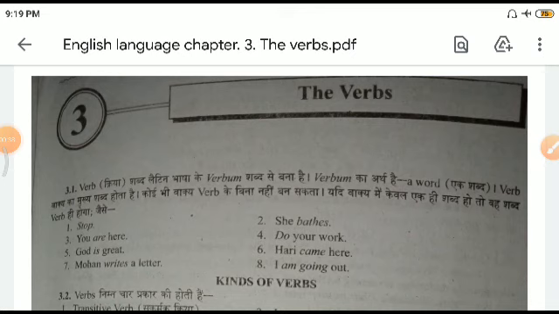They are also the indicators of the tense. And a verb is not just a single word; there are helping words and lots of other things in it, which we will be studying in this chapter.